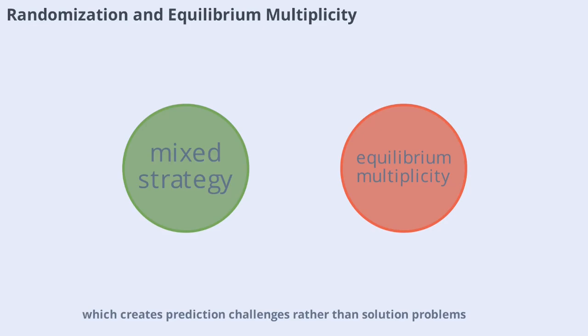Furthermore, many games have multiple equilibria, which creates prediction challenges rather than solution problems. The theory doesn't always select a unique outcome, so additional criteria like history, expectations, or learning are needed to explain which equilibrium is likely to emerge in practice.